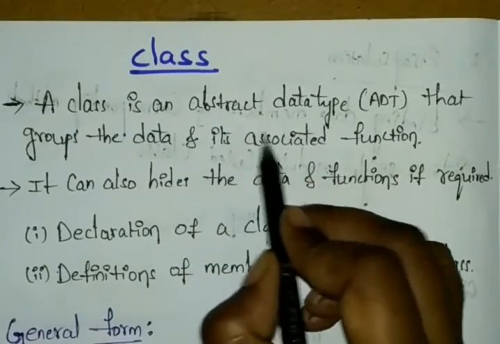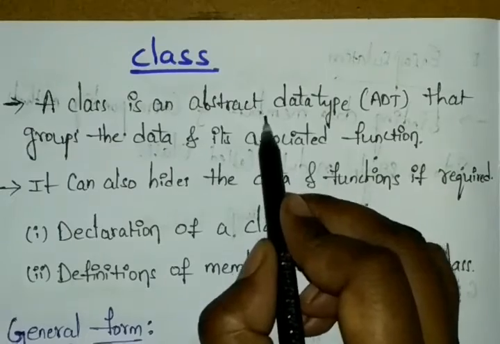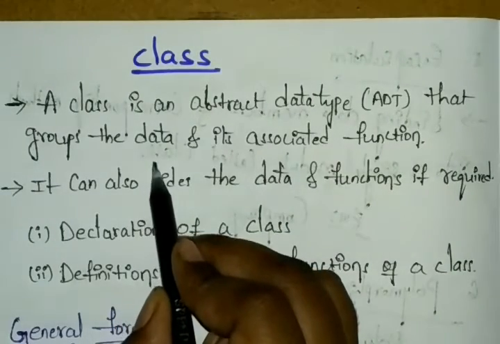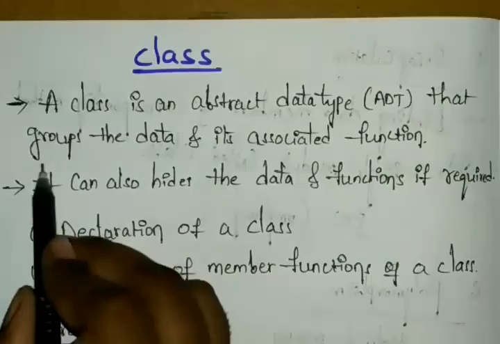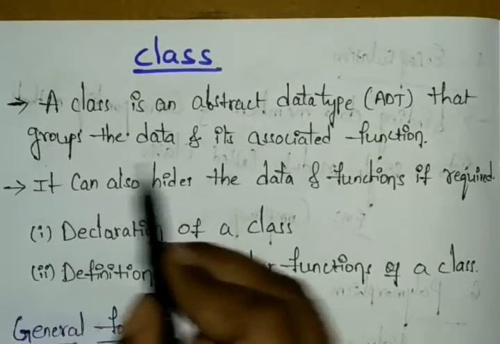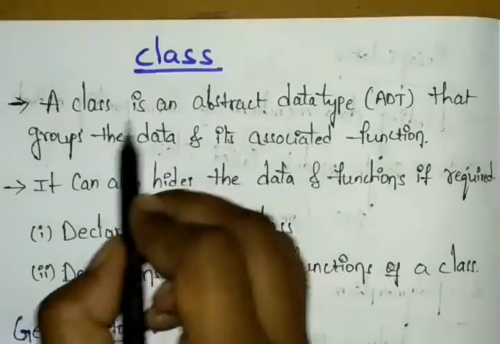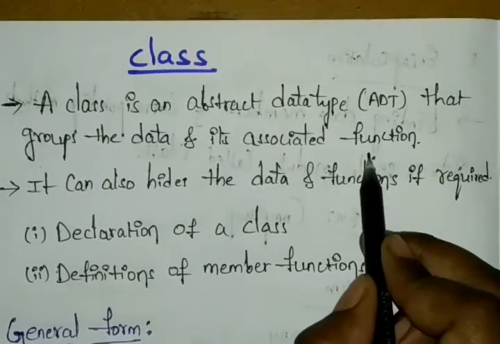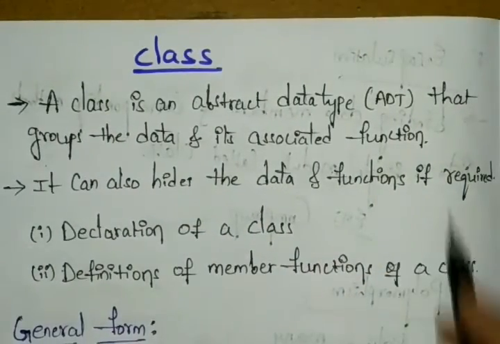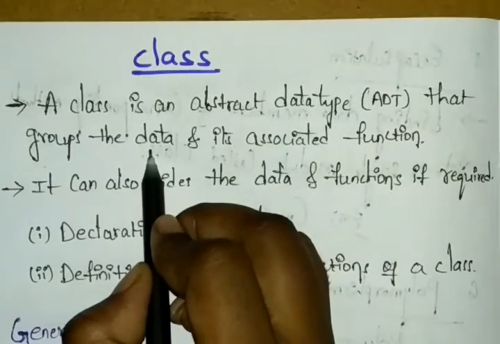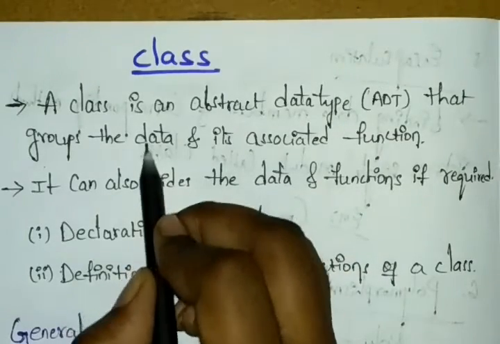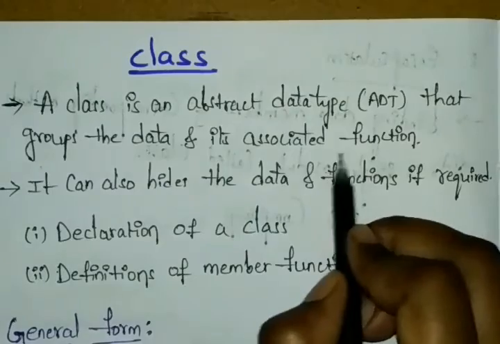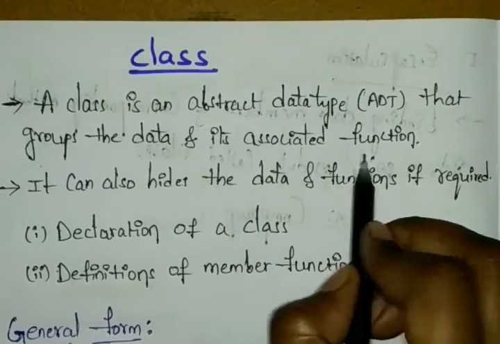This abstract data type works like this: whatever data you have is in the form of groups, and that data is operated on through functions. So your data is the set of data members, and your functions are the member functions.